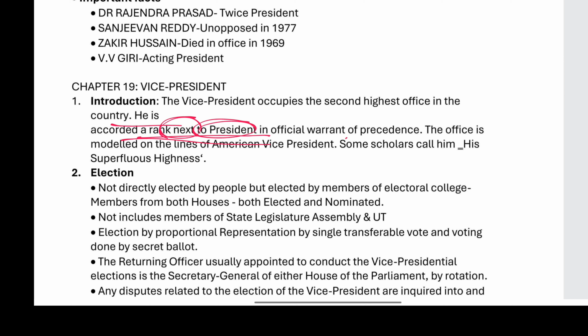Then Cabinet Ministers, CMs, along with the opposition leaders of Lok Sabha and Rajya Sabha, and the Deputy Chairman of Niti Aayog. Then we have the holders of Bharat Ratna, ambassadors, and chief ministers of states. This is the order of precedence in India.